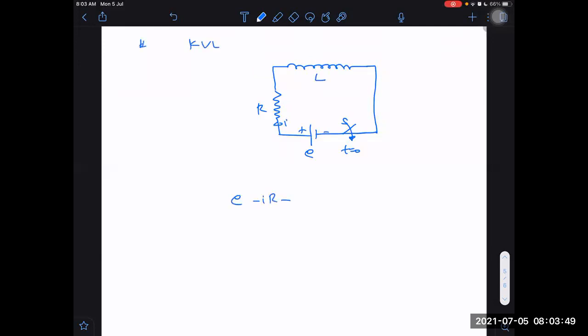KVL. And I told you how to write KVL for this. You remember? Just treat it like a resistance. Where it enters, there plus. Where it leaves, there minus. Then it will become minus L into di by dt. If somebody asks you which is at high potential, A or B, can you answer it? A? No, mistake. It depends. We can't say. It depends whether the current is increasing or decreasing.